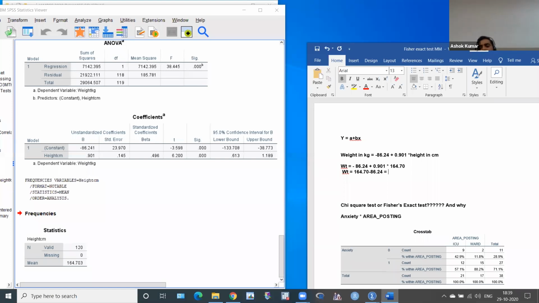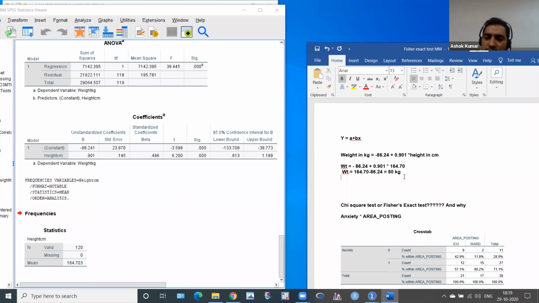What is the weight if I increase by 1 unit? Around 80, around 82 or something like that. Okay, 80 kg. I got 80 kg weight. This is a regression. We can predict using this regression, and whatever height we have, we put it here. This is for the average. We can put height in centimeter, whatever we want.